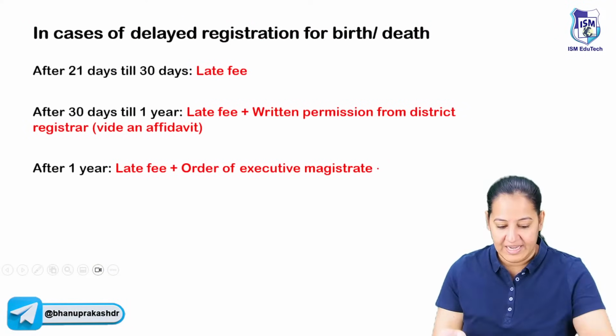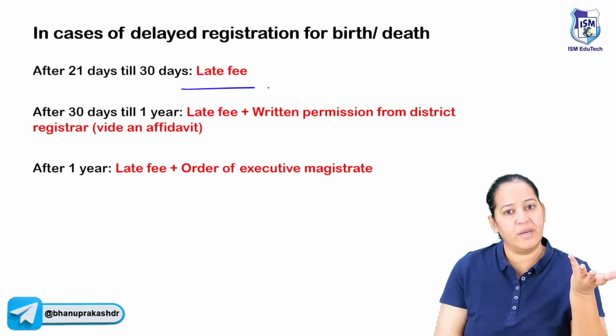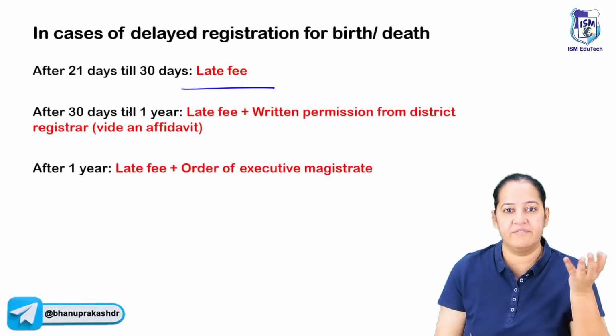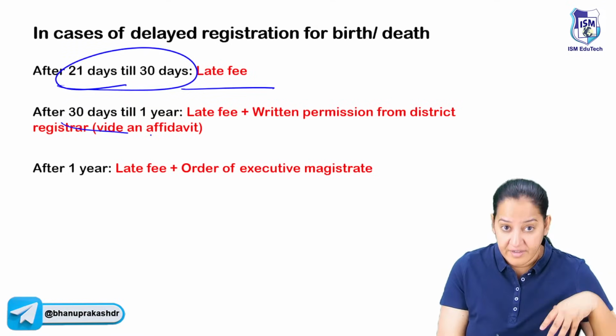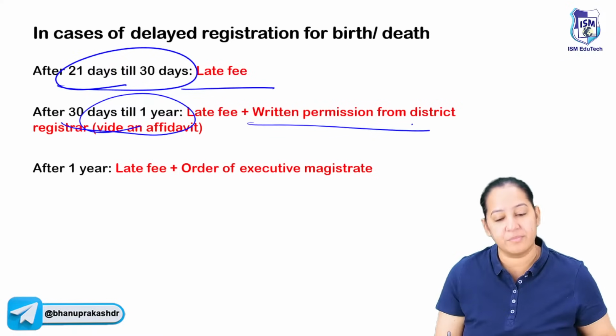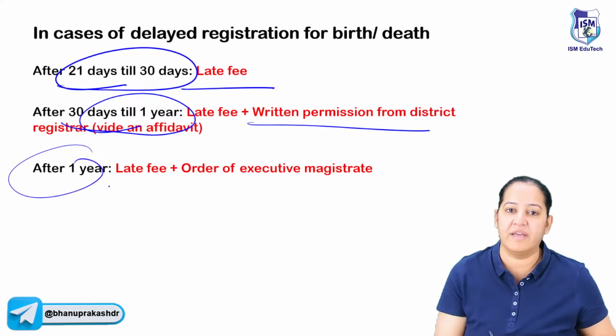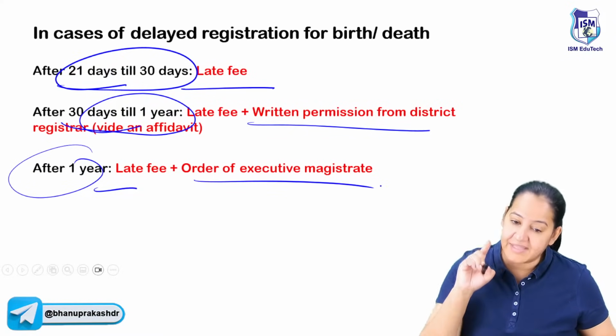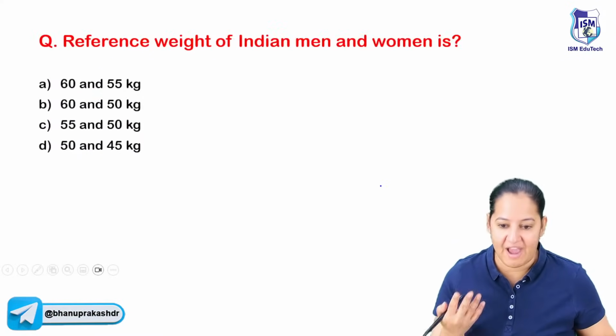If it is late, there is a late fee. Within 21 to 30 days there is a late fee, and after 30 days till 1 year, a written permission from the district registrar is required. After 1 year, along with the late fees, an order from the executive magistrate is required. So you have to make an affidavit for that.